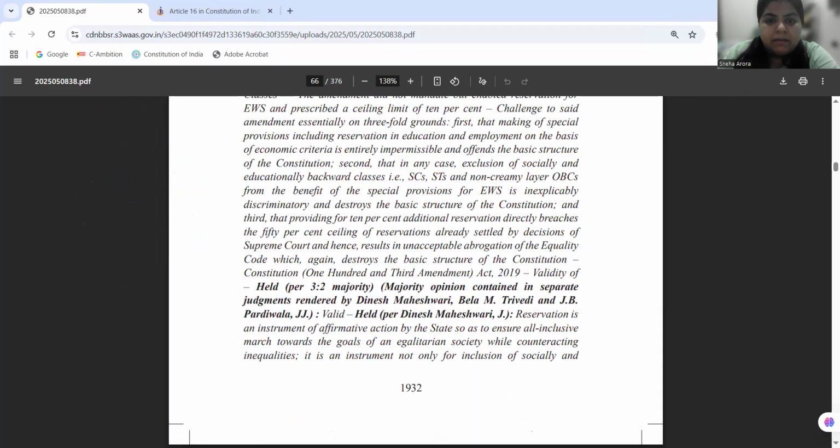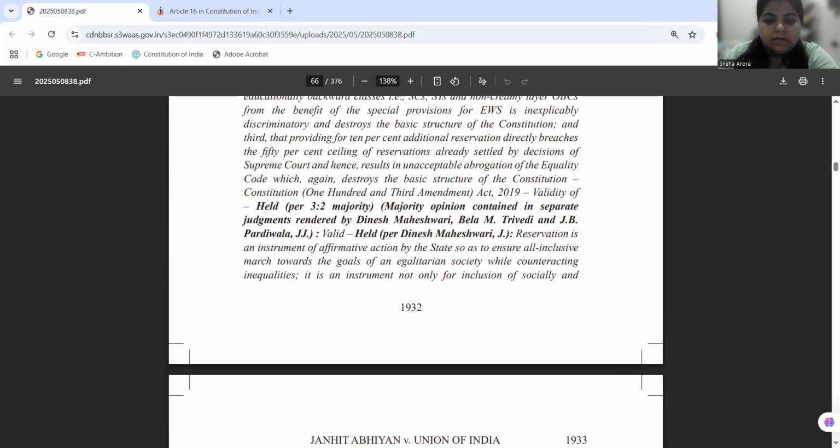Now, this amendment is being challenged. The 103rd Amendment that has been passed by Parliament is being challenged, and the question arising is whether the 103rd Constitutional Amendment is valid, because in the view of the petitioner, it violates the basic structure doctrine, the principle of equality, and the structure of affirmative action.